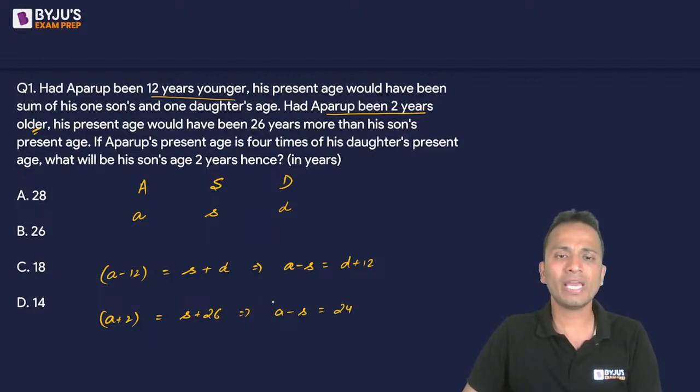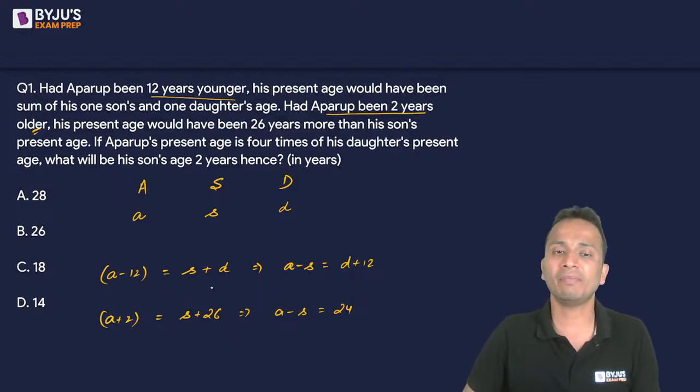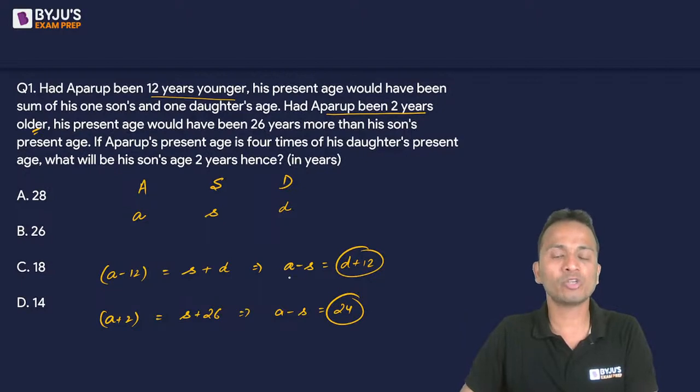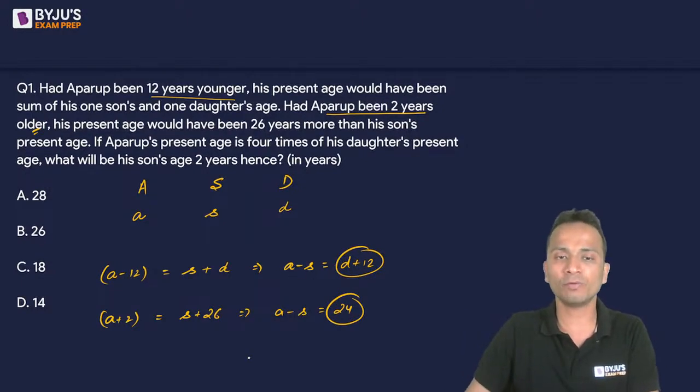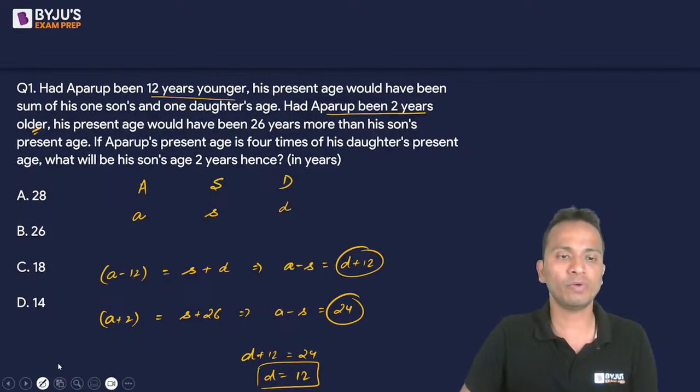Alright. So I saw that A minus S is in both cases, so I found the value of A minus S. From here, you can equate these two because A minus S is equal to D plus 12 as well as 24. So I can say that the value of D plus 12 will be 24, and the value of D will be equal to 12. So the daughter's age has come out to be 12, right?